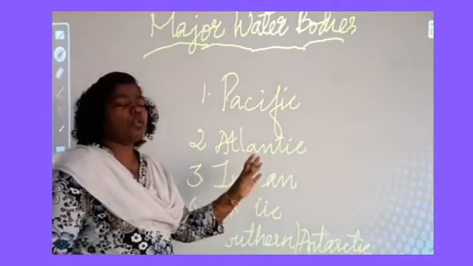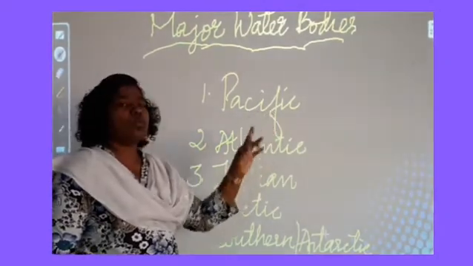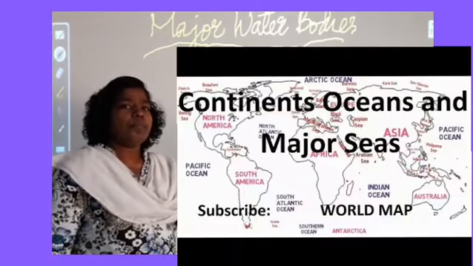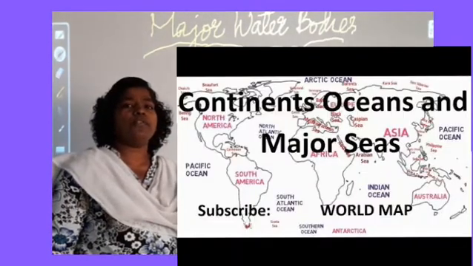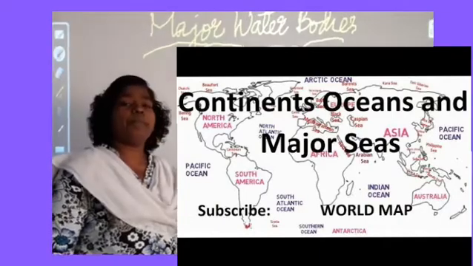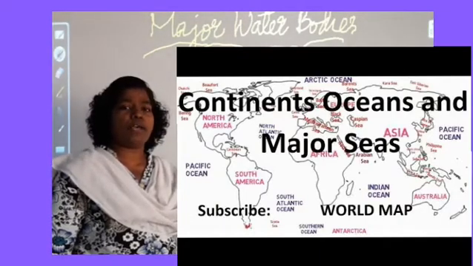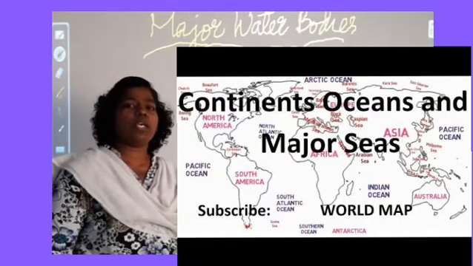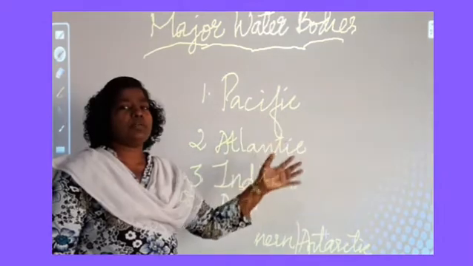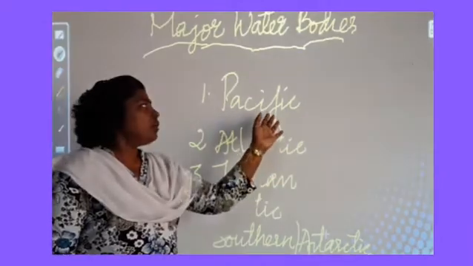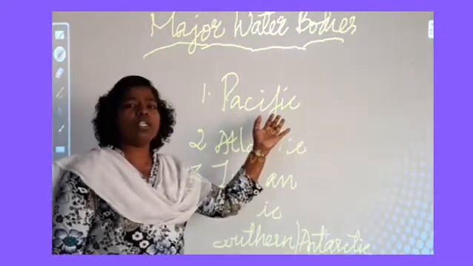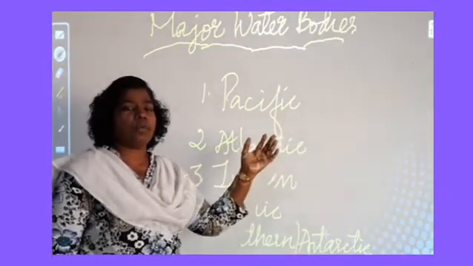First of all, we are going to learn about the Pacific Ocean. When we say Pacific Ocean, you might have heard about the Pacific Ring of Fire. Why do we say Pacific Ring of Fire? What is that Pacific Ring of Fire? In the border of this Pacific Ocean, we will learn about this ocean. This ocean is almost circular in shape.